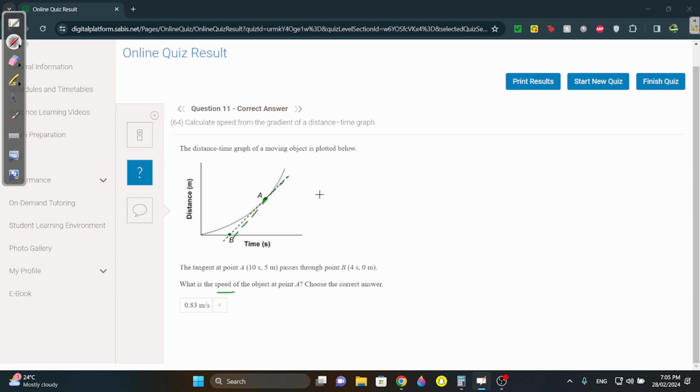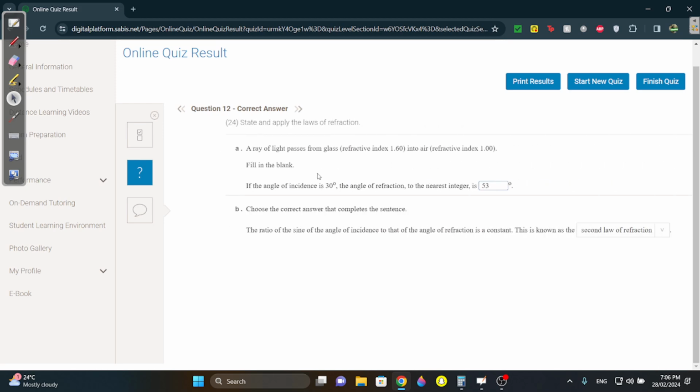How can you find the slope? You have a, which is 10.5, and you have b, which is 4.0. You know that speed is x final minus x initial over time final minus time initial. What's x final? It's going from B to A. It's actually 5. It doesn't matter, since it's speed, it's always positive. 5 minus 0 over, it's finishing at 10, so 10 minus 4, 5 over 6, which is 0.83 on a calculator.